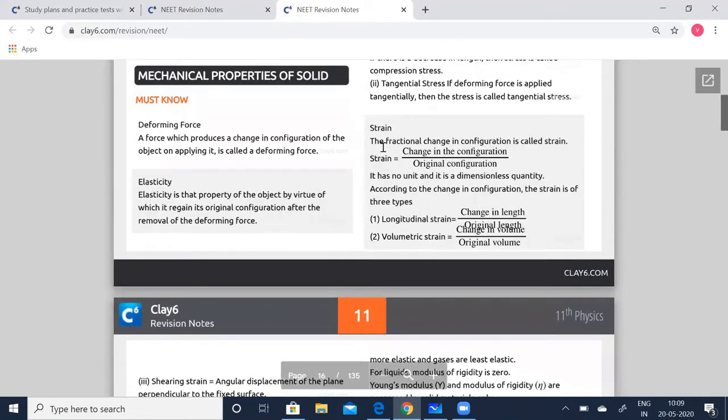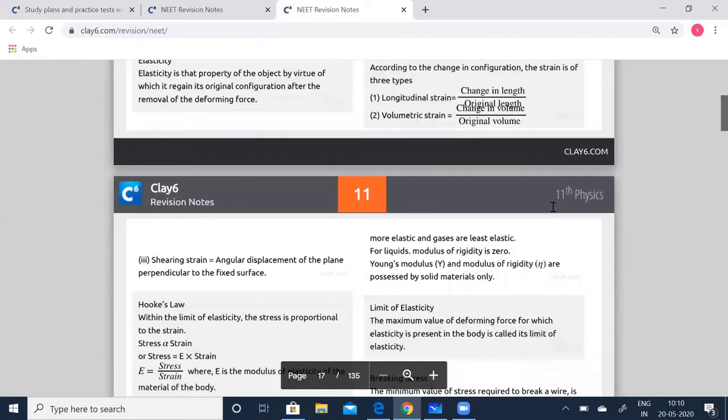Strain. The fractional change in configuration is called strain. Strain is equal to change in configuration by original configuration. This is dimensionless, so it has no unit. According to the change in configuration, you can classify them into 3 types: longitudinal strain, volumetric strain, and shearing strain. Longitudinal strain is change in length by original length, delta L by L. Volumetric strain is change in volume by original volume, delta V by V. And shearing strain is the angular displacement of the plane perpendicular to the fixed surface.